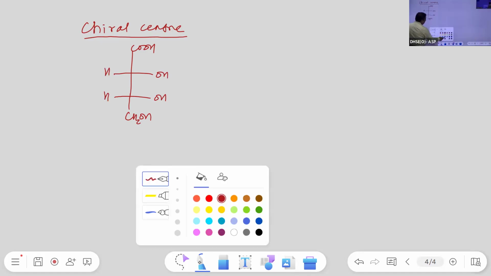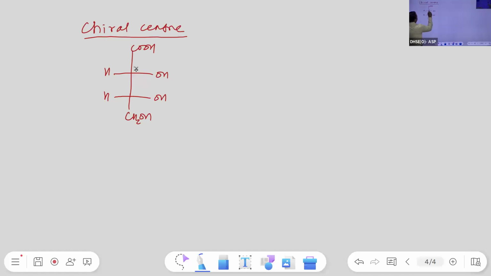If the carbon atom is attached with four different atoms or groups, then that carbon is known as chiral carbon. Okay, then that carbon is known as chiral carbon. So we can mark a star on the chiral carbon.